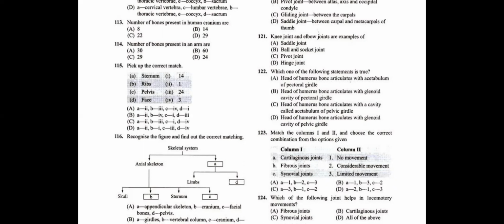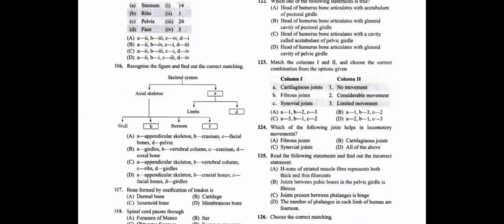Question number 123, match column 1 and column 2. Choose the correct combinations. Cartilaginous joints show limited movements. Fibrous joints, no movements, which we will find in the cranium. Cartilaginous joints we will find in between the digits as well as the vertebral column. C, that is synovial joint, shows considerable movement. Question number 123, answer is C, students.